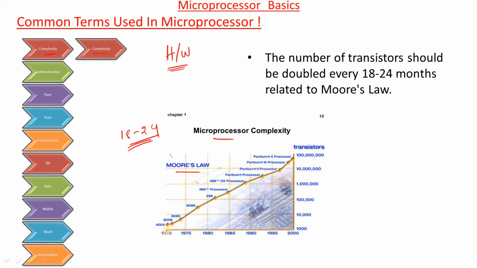As per Moore's law, we identify that in 1971 the first microprocessor was invented by the Intel company. Later we see the number of ICs increase like this, and the number of transistors also increases like this. By the year 2000, the number of transistors integrated also doubled. The statement is that the number of transistors doubles every 18 to 24 months, represented as Moore's law. The main point is that complexity is nothing but the requirement of hardware.